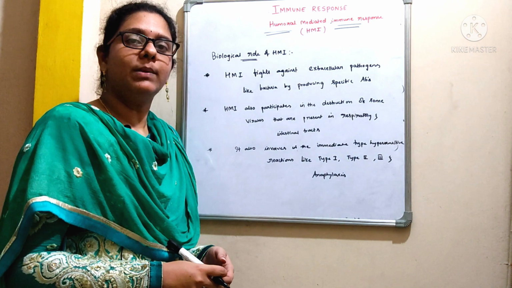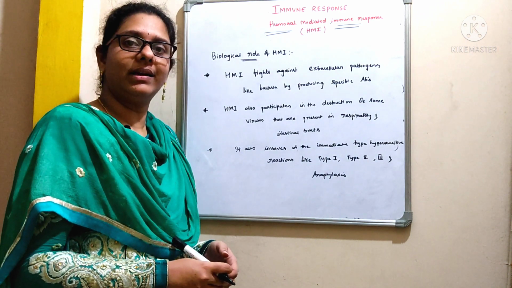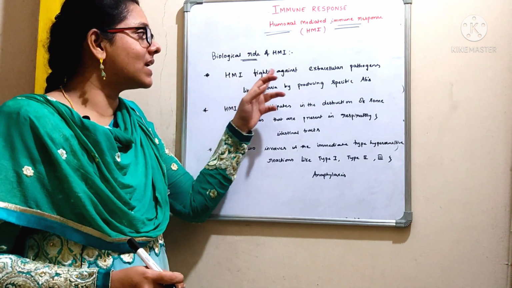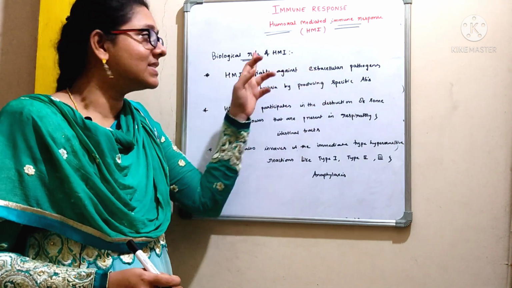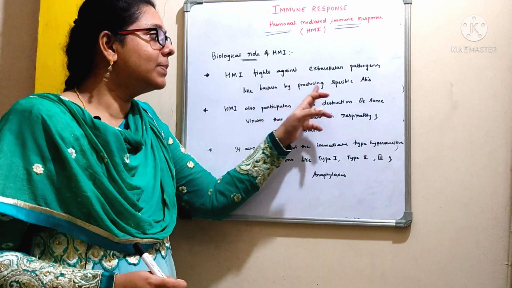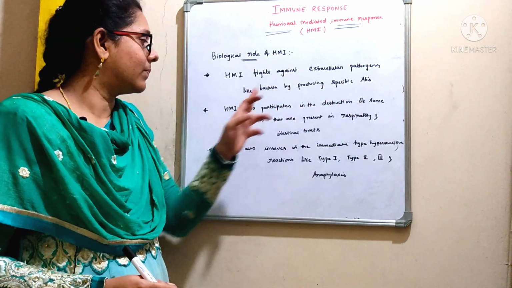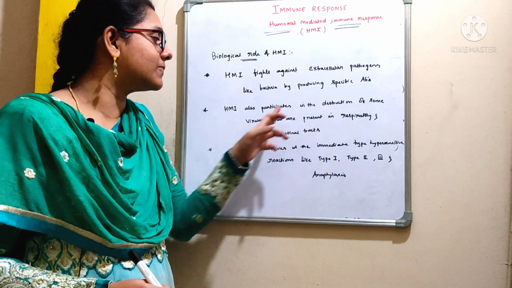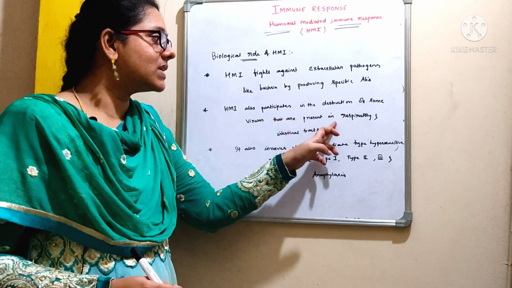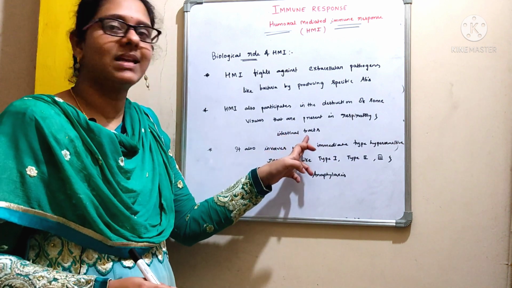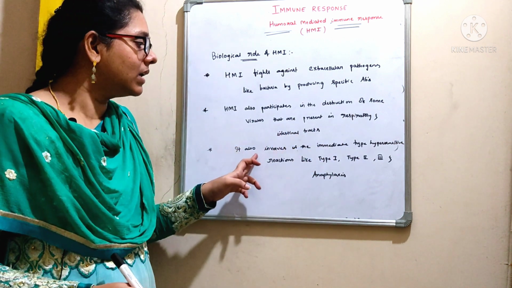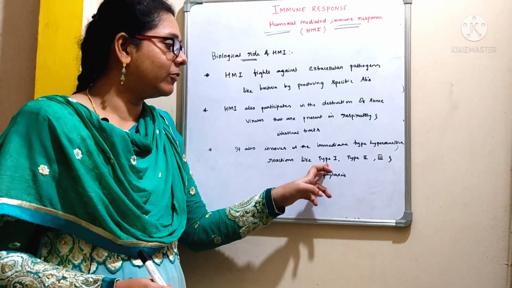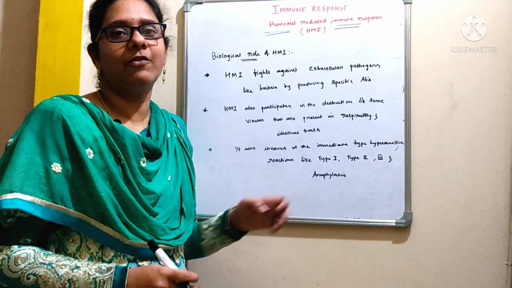Coming to the biological role of humoral mediated immune response. This humoral mediated immune response fights against extracellular pathogens like bacteria by producing specific antibodies. Humoral mediated immune response also participates in the destruction of some viruses that are present in respiratory and intestinal tracts. It is also involved in the immediate type hypersensitive reactions like type 1, type 2, type 3 and anaphylaxis.